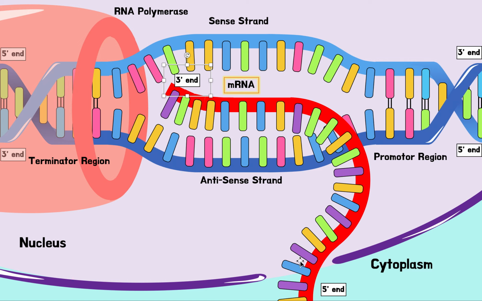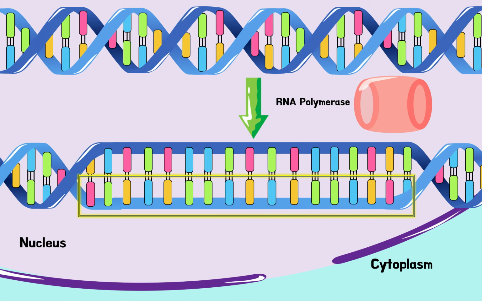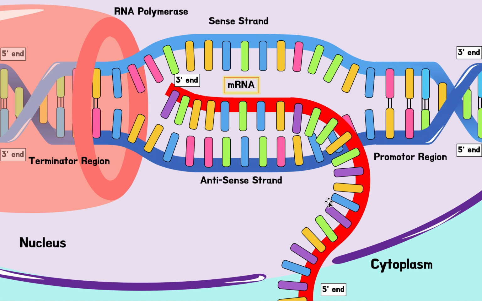So that is really all you need to know for transcription. We just covered this part: copying this piece of DNA into an mRNA molecule. This molecule is called mRNA, which means messenger RNA. It's going to serve as the code, the message to make this final protein, a message between the nucleus and the cytoplasm. So, messenger RNA.